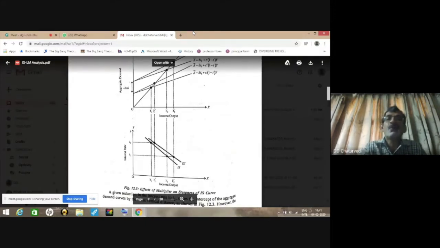And why has the slope declined? Because the multiplier value has increased on account of the increase in the value of marginal propensity to consume. So when the multiplier value rises, then the IS curve becomes flatter, its slope declines.